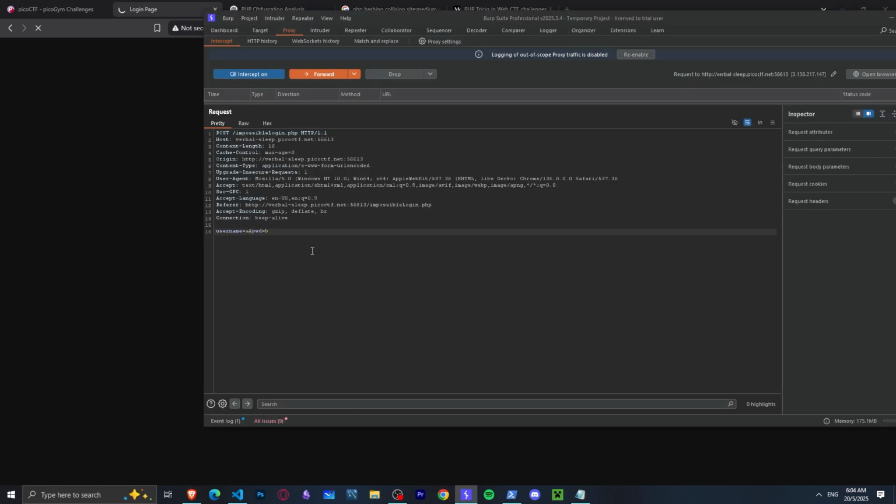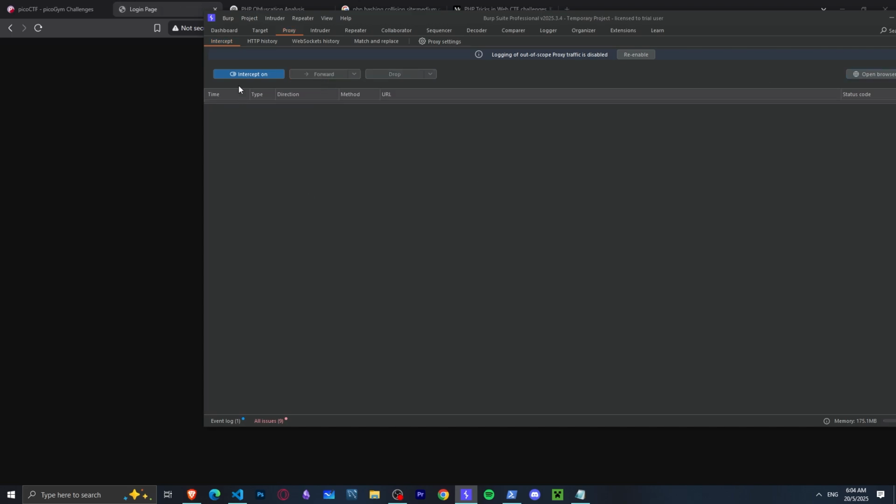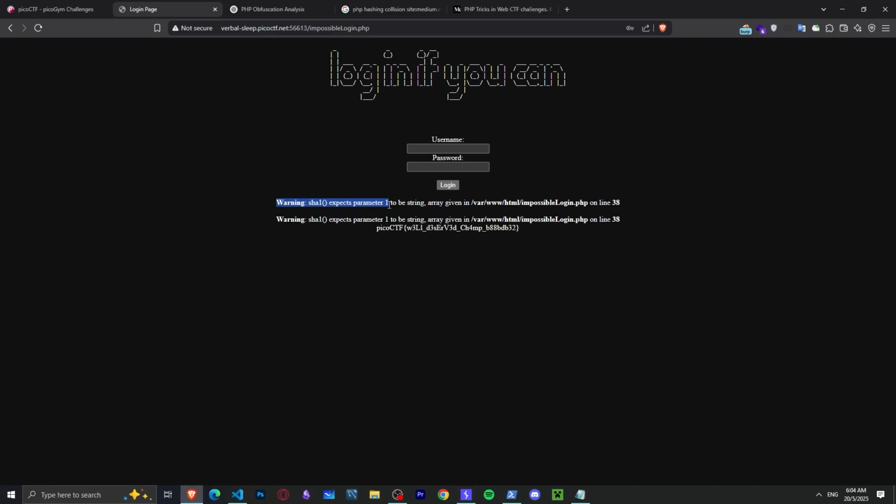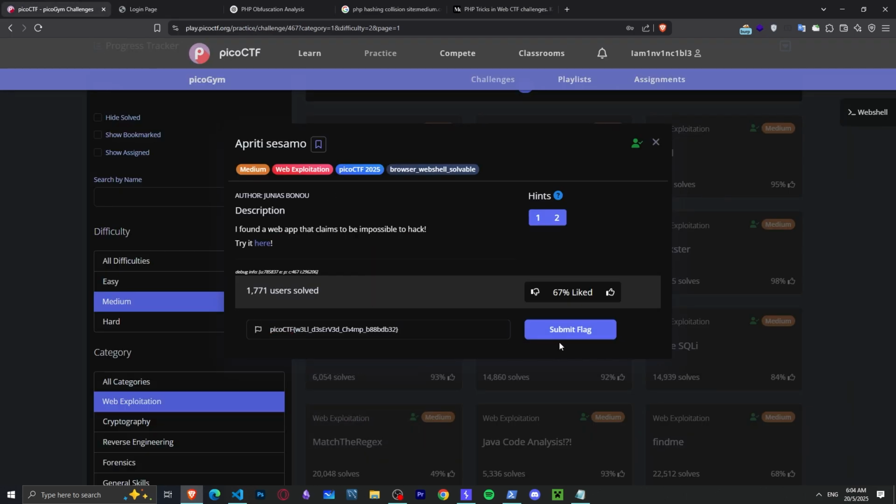We can try it. So let's open up Burp and let's try to send this A and B. Great, now we can add arrays, right? Oh, sorry, not here. It should be in the variable itself. Let's forward the request. And it says warning, SHA-1 expects parameter 1 to be a string, and this also, and it gave us the flag because null was equal to null.